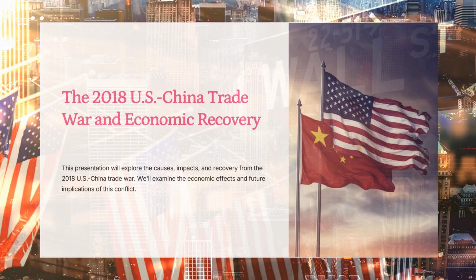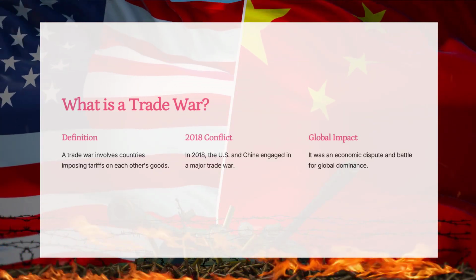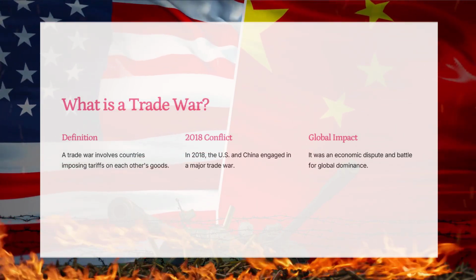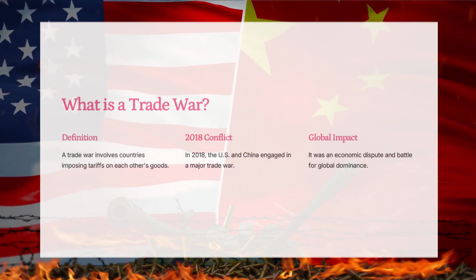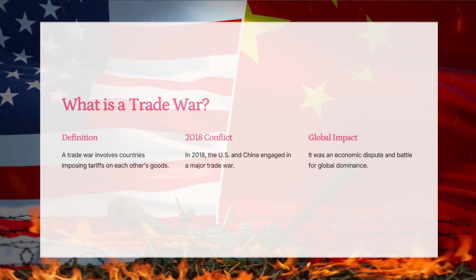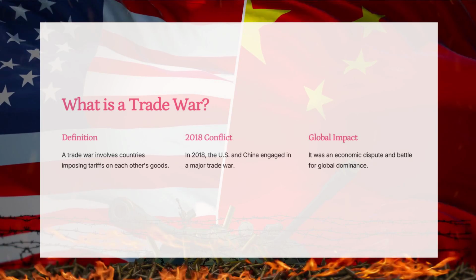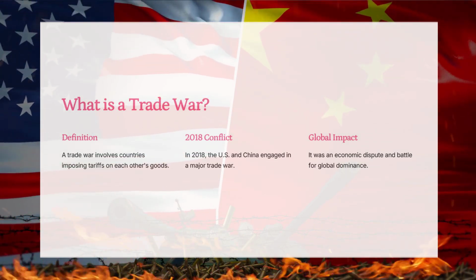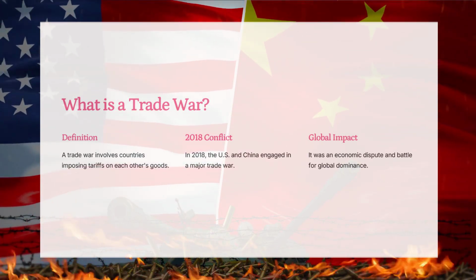Let's begin. A trade war happens when countries impose high tariffs, taxes, on each other's imports to gain economic advantage. In 2018, the U.S. and China, the two largest economies in the world, entered the biggest trade war in modern history. The U.S. accused China of unfair trade practices and imposed heavy tariffs on Chinese goods. In response, China retaliated with tariffs on American products. This wasn't just about economics. It was a battle for global economic leadership.